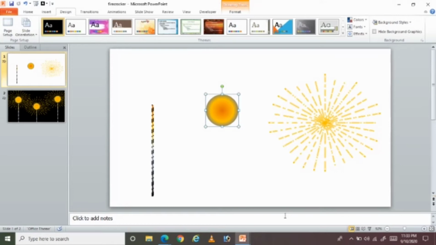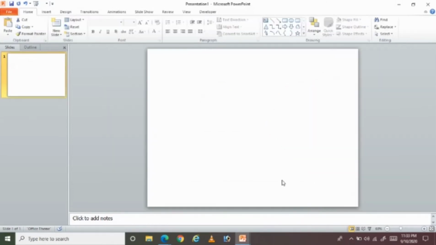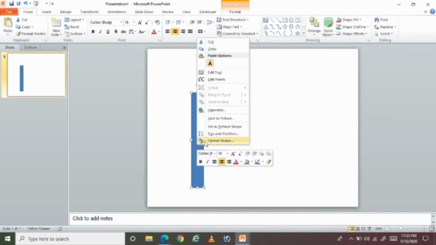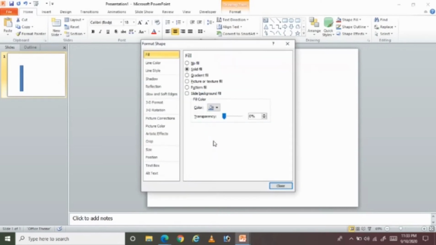So let us come back to the blank slide. Now first of all we need to go to the shapes menu, and here you can see the rectangle. I just drag my mouse pointer towards here and I place this one here. And after this just give a right click here and then click on format shape.